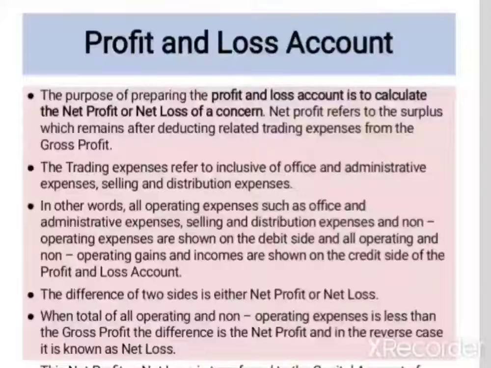Non-operating expenses, which are a kind of loss or small expenses, are shown on the debit side, while all operating and non-operating gains and incomes are shown on the credit side. All kinds of income and revenue generated are listed on the credit side, and all kinds of expenses are listed on the debit side. So the difference between both sides, the debit and credit side, will be either net profit or net loss.